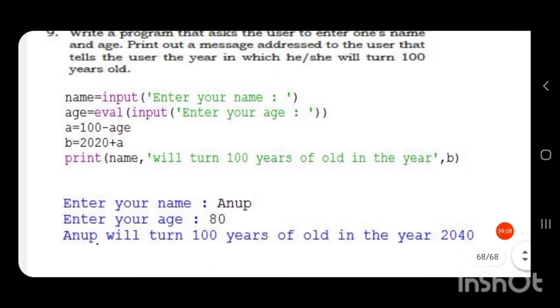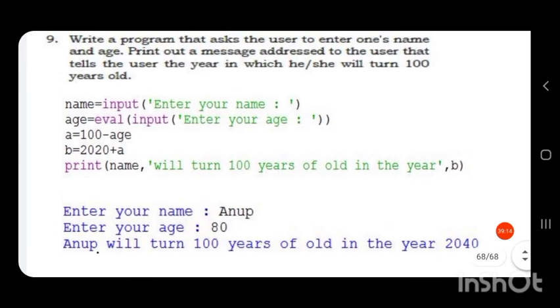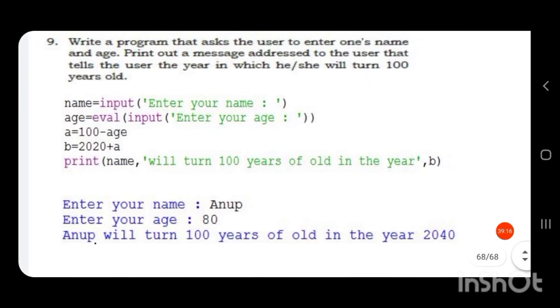Then you have to consider the logic. We have to compute 100 minus the current age, so that we can calculate how many years are there for us to become 100 years old. So 100 minus our current age will give a particular value.